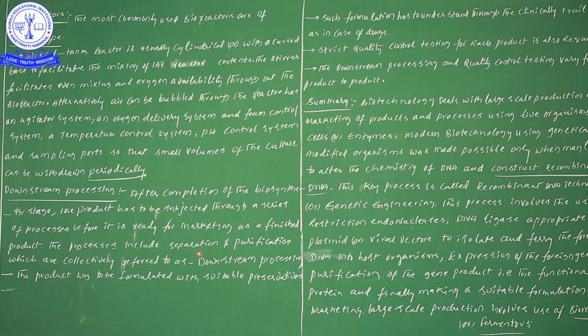Next, from here onwards, try to concentrate clearly: the processes include separation and purification. Don't forget these two words. Separation as well as purification are collectively referred to as downstream processing. One more time, the processes include separation as well as purification, which are collectively referred to as downstream processing. Don't forget, there is a chance of being asked the meaning of downstream processing.